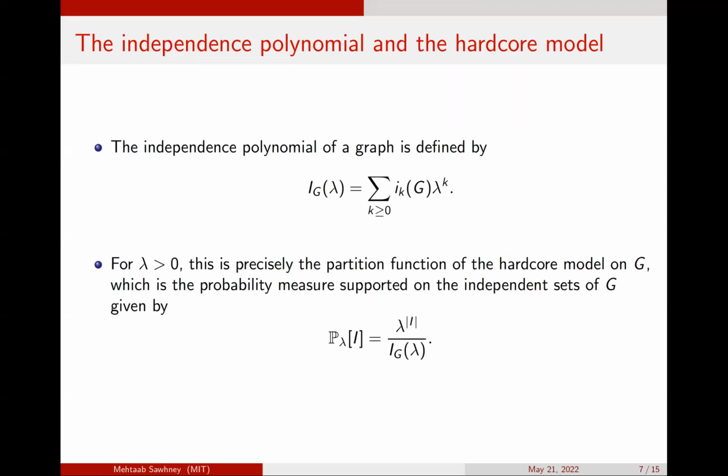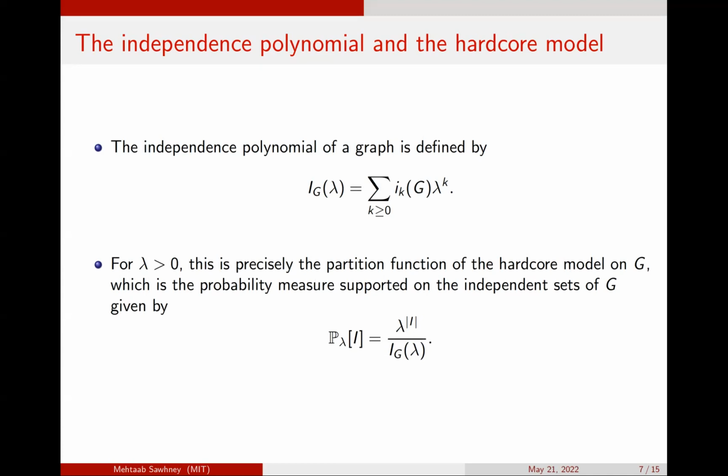And the natural hardcore model is to sample an independent set I proportional to lambda to the size of I. To normalize, one needs to divide by a normalizing constant, which turns out to be exactly I_G of lambda. So more precisely, the hardcore model samples a fixed independent set I with probability lambda to the size of I over I_G of lambda.